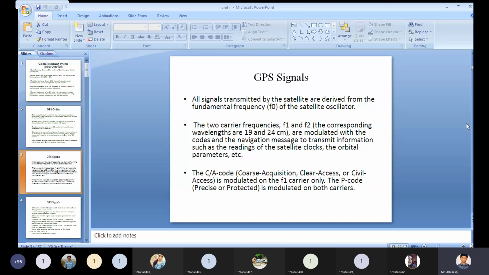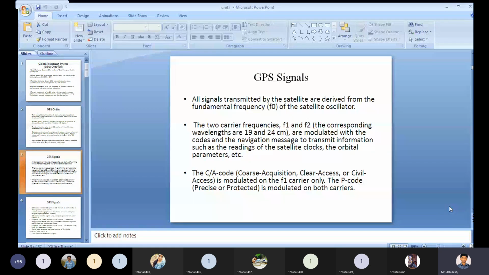The navigation message transmits information such as the readings of the satellite clocks, the orbital parameters, and so on.